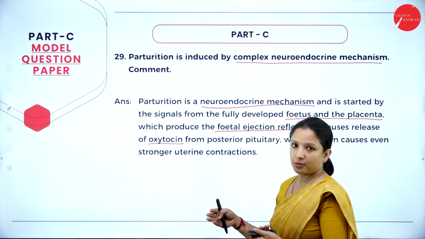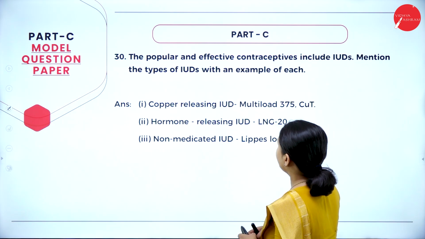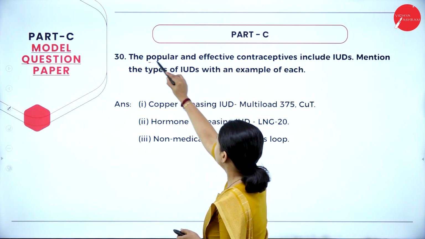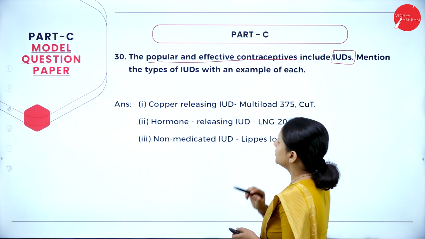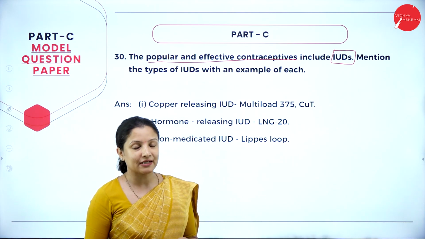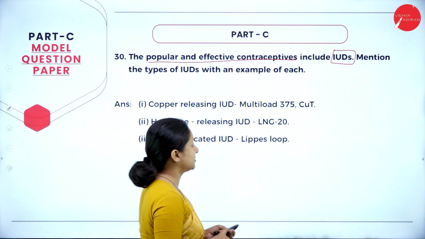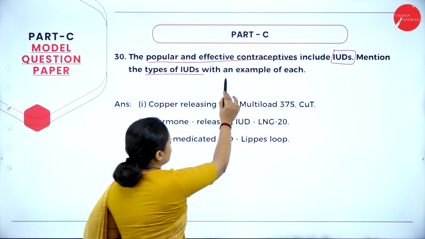So we have to mention about that here. Moving further, the popular and effective contraceptives include IUDs. So they are talking about IUDs here. So the question is based on IUDs, that is intrauterine devices. So mention the types of IUDs with an example.